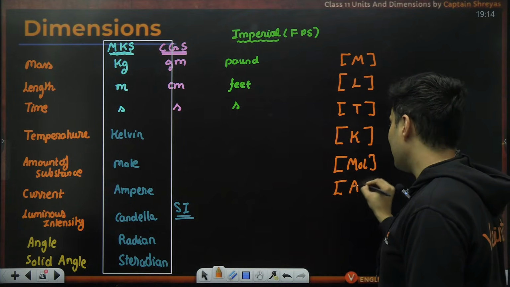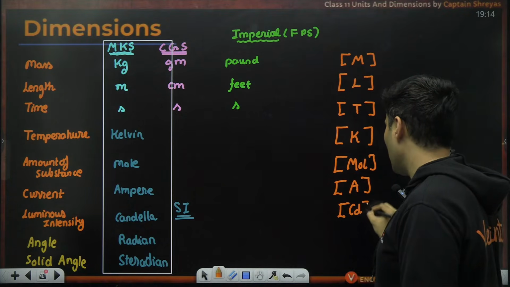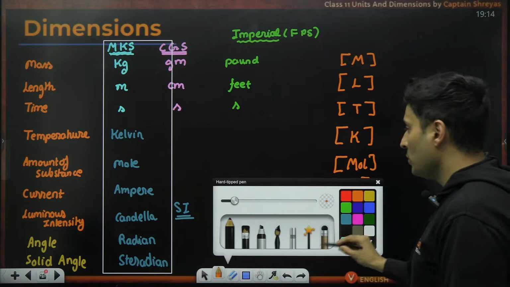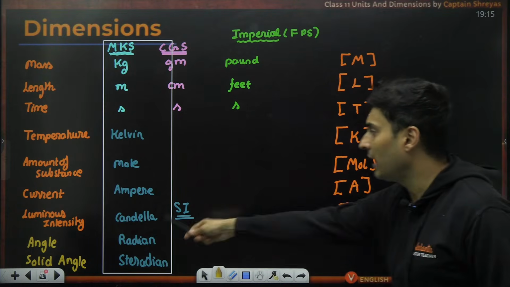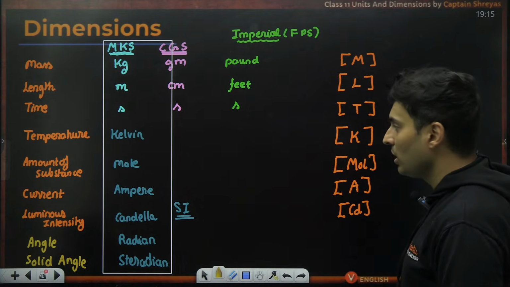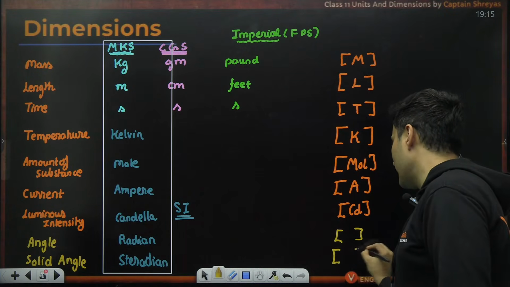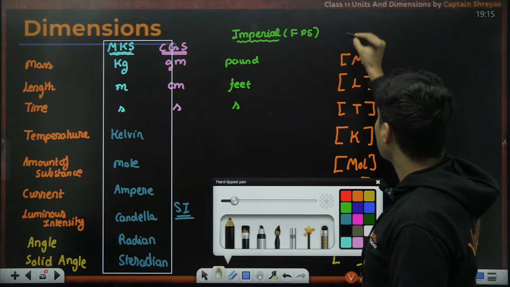Dimension of current is capital A. Dimension of luminous intensity is C with D over here. Please remember, candela is the dimension of luminous intensity, and candela is also the SI unit of luminous intensity. Angle is dimensionless, so is solid angle.